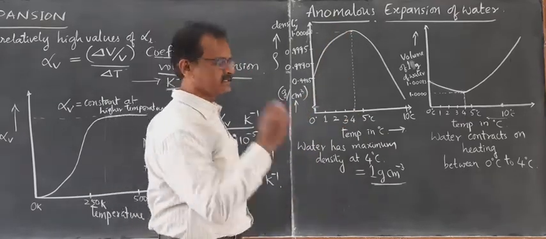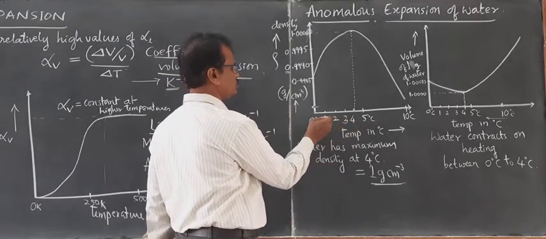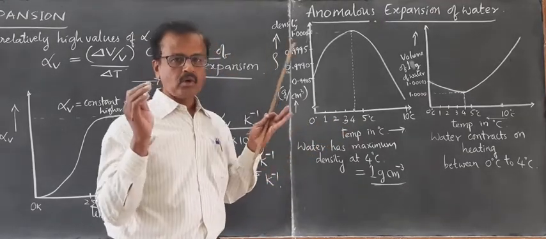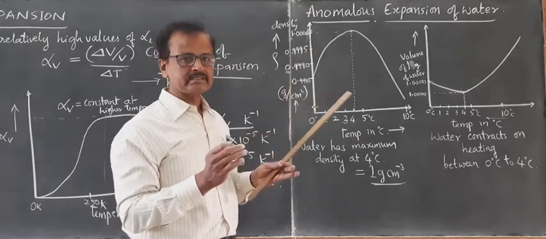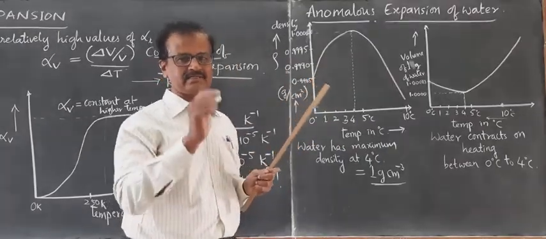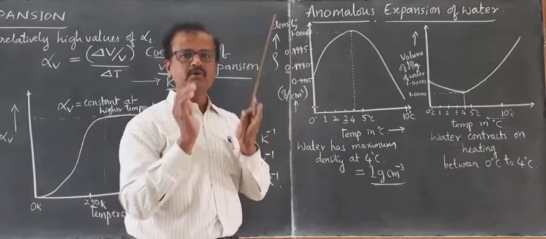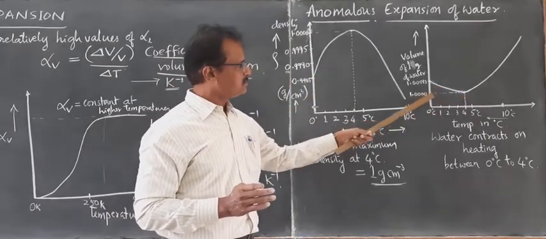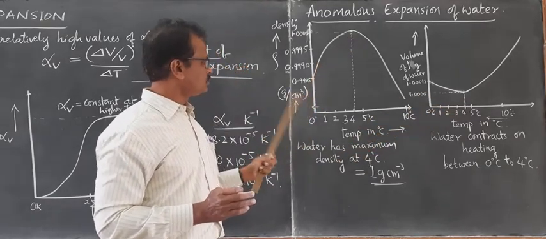Below 4 degrees Celsius, it's very interesting. As you go from 4 to 3, 3 to 2, 2 to 1, 1 to 0 degrees Celsius, the freezing point of ice, at 0 degrees Celsius water freezes to form ice. As it forms solid ice, since the volume increases, the density decreases. You know, density is equal to mass per unit volume. Mass remains the same for a given mass of water. As volume increases from 4 to 0 degrees Celsius, density decreases.